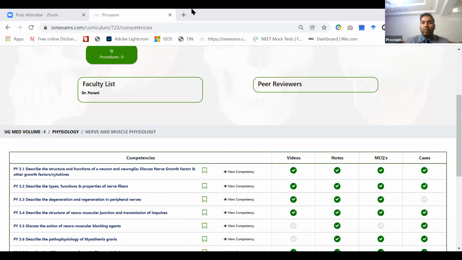So now we have started with our third competency, and it is competency 3.1. We start with the structure of neuron, then the types and functional properties of the nerve fibers, and if you get time, then we'll talk about degeneration and regeneration of the nerve.